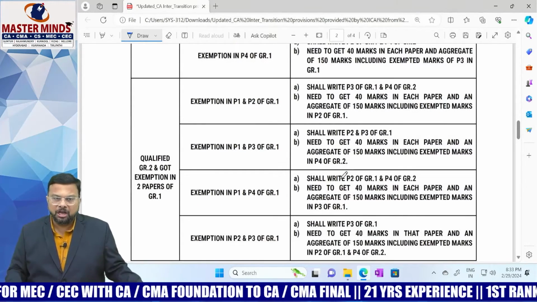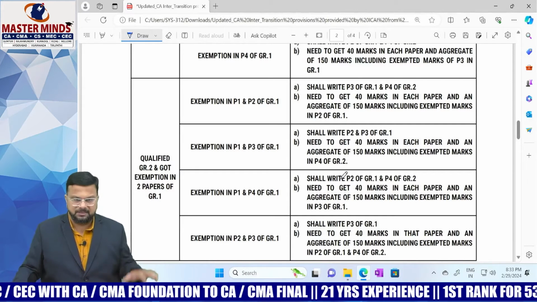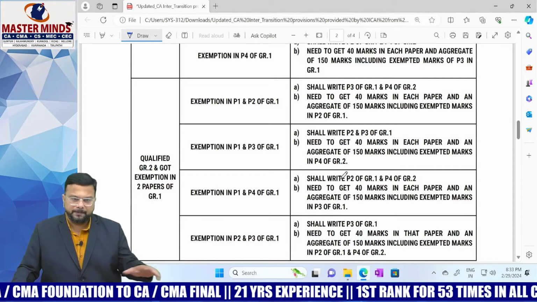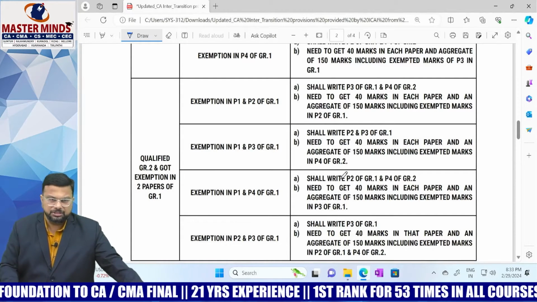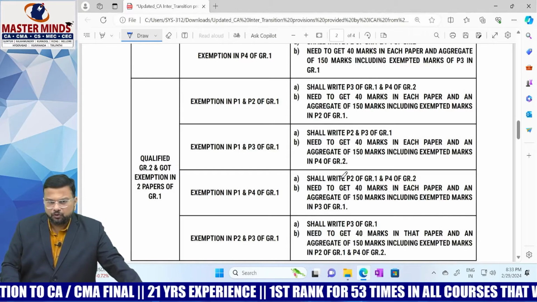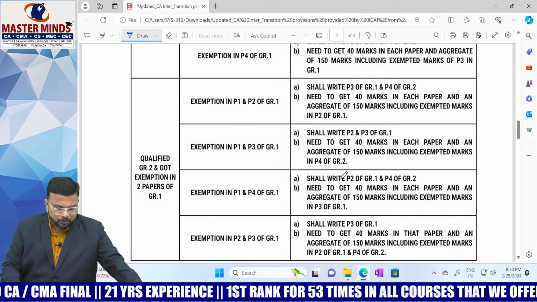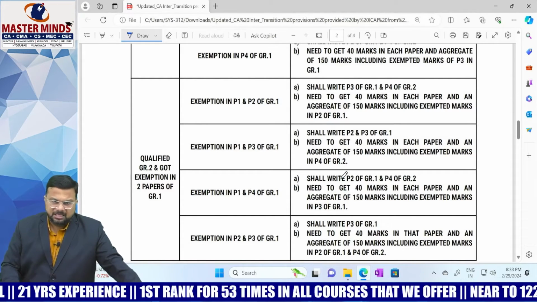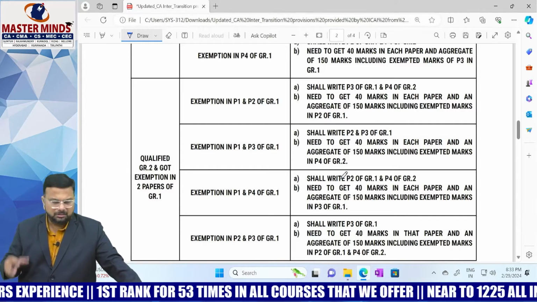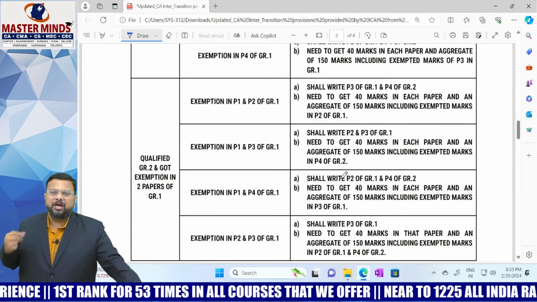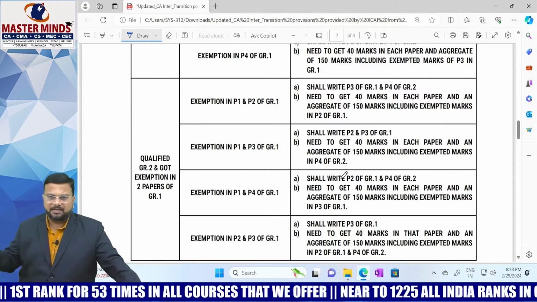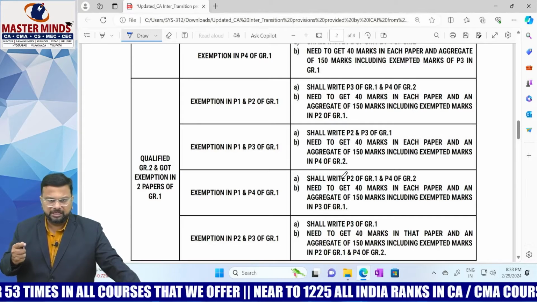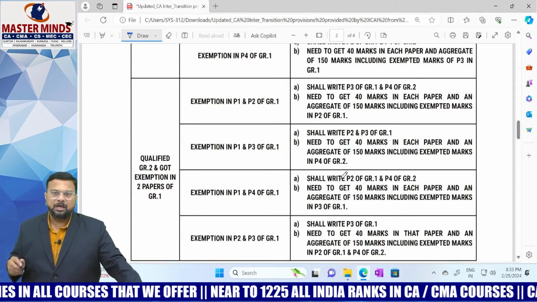Next, qualified group 2 and got exemption in 2 papers of group 1. Let us see what those different combinations are. Exemption in paper 1 and paper 2 of group 1. What is paper 1? Accounting. What is paper 2? Corporate law. Then what do you need to do? You shall write paper 3, that is taxation in group 1, and paper 4, cost and management accounting. You need to get 40 marks in each paper and an aggregate of 150 marks. That's it. And while calculating the aggregate, what will we take? We will take paper 2, that is corporate and other laws, along with the 2 papers that you have written.